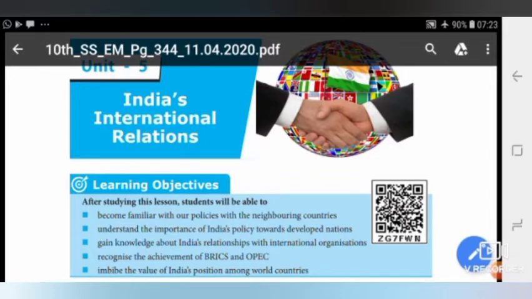We are learning 10th standard social civics, unit number 5, India's international relations. That means our relationship with our neighboring countries and other countries. In the previous class, we learned about India with the neighboring countries, the policies with our neighboring countries, the members of SAARC, and India's relations with Afghanistan, Bhutan, etc. Today we are going to see about